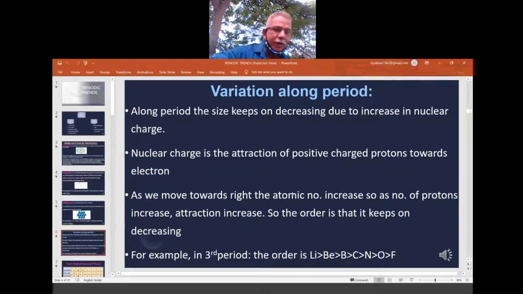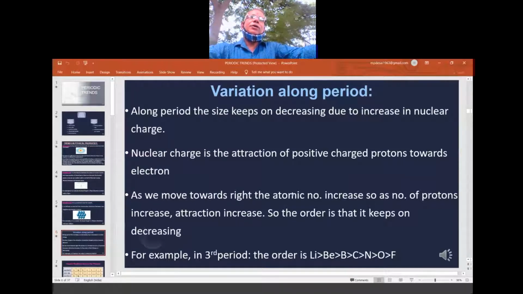So let us see the trend in a period when you move from left to right. Lithium 2,1, beryllium 2,2, boron 2,3, carbon 2,4, nitrogen 2,5.